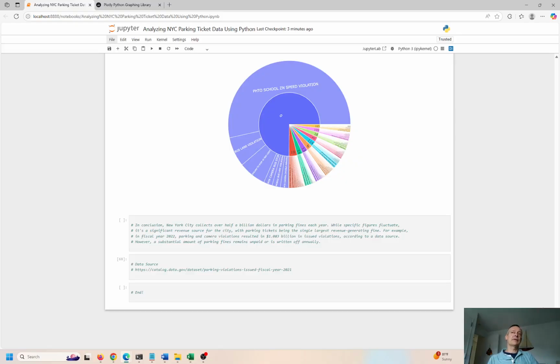They got me a couple of times. I just paid and got that monkey off my back because I didn't want that following me all over the place. But it is a nuisance, and it definitely generates a lot of revenue for New York City, okay? So I just wanted to take you through that, the plots and charts, all the histograms, breaking down the data frames, doing the plotting, the counting and aggregation. So I think that stuff is pretty interesting.